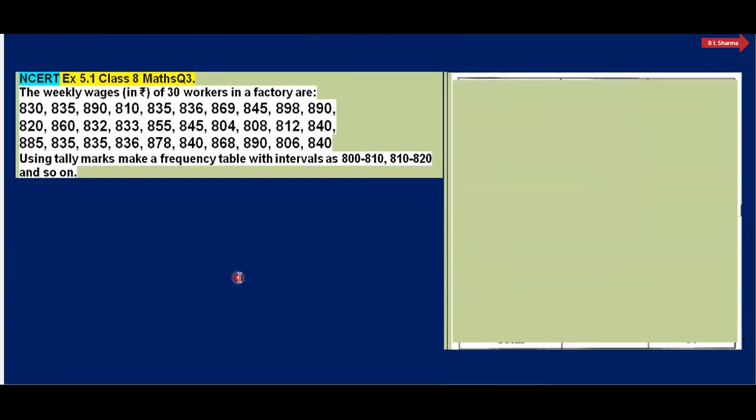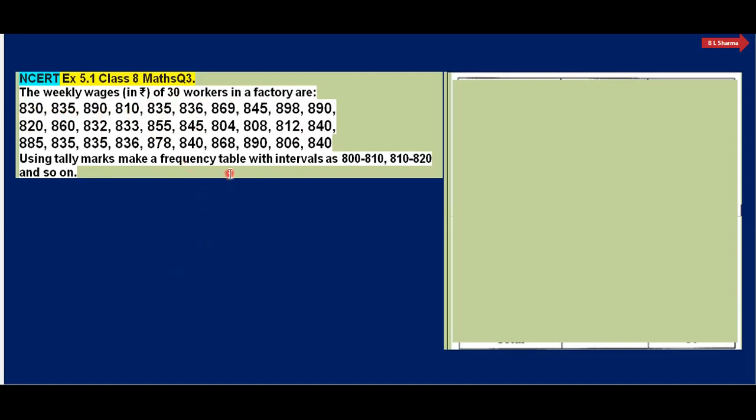Now, next question. Your next question is: the weekly wages in rupees of 30 workers in a factory are given. The weekly wages, the money they get for a week of 7 days, for 30 workers are 830 rupees, 835 rupees, 890 rupees, 810 rupees and so on.